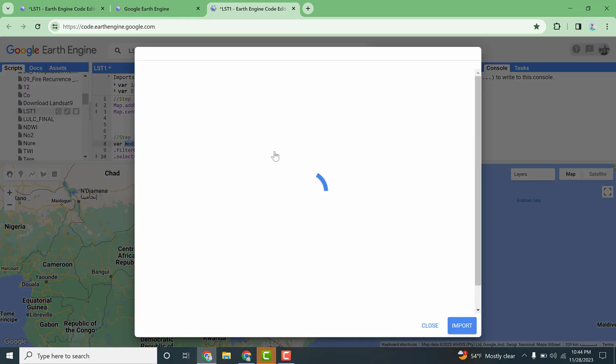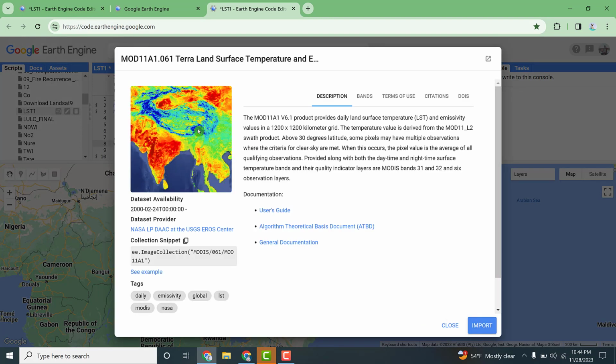So click here and let us explore the dataset. There is a general description about Terra land surface temperature and emissivity here. There are kilometer grids, and there are also bands.